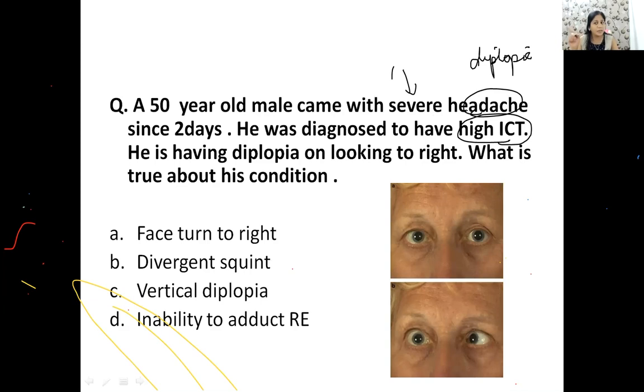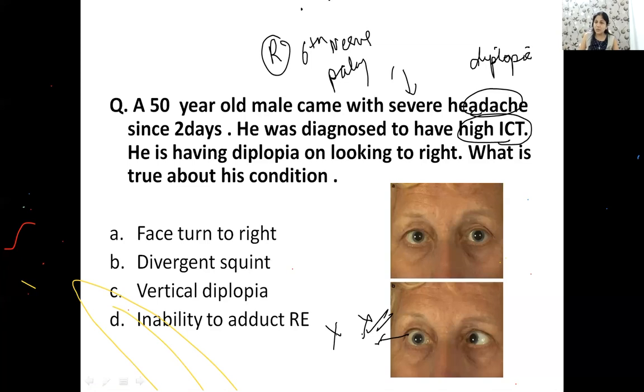If the patient is not able to look on the right side, what should be his problem? This time we are talking about right sixth nerve palsy. Is that clear? The patient is not able to move the right eye to the right side. So this movement is gone. Okay? Now what is true about the condition? As an adaptation, the patient's face turn will be on the right side. ठीक है? अगर मैं यहाँ नहीं देख पा रही हूँ, so I'll turn my face to the same side to avoid diplopia. Okay? Is it clear to everyone now?